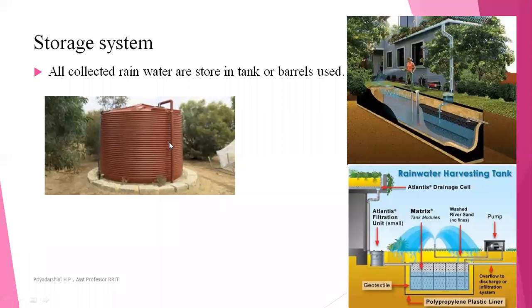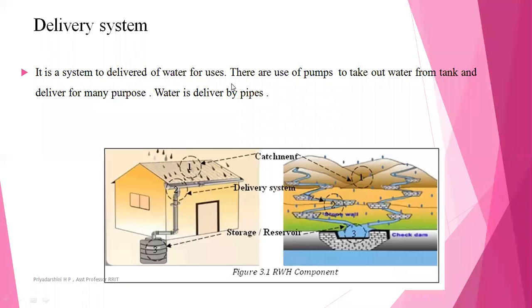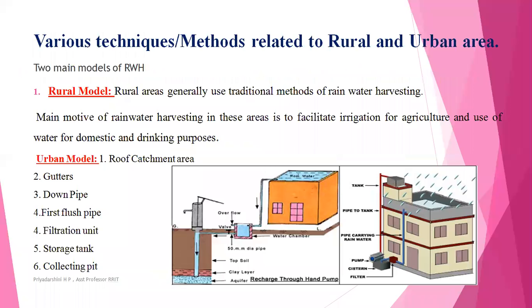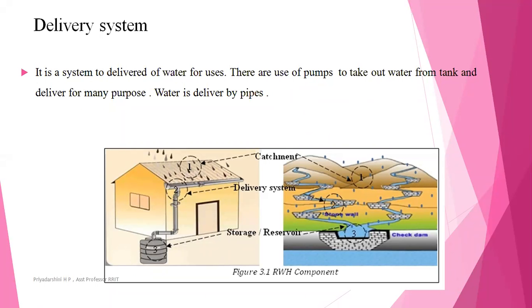Next topic is the delivery system. It is a system to deliver the water to different users. Pumps are used to take the water out of the tank and deliver it for many purposes. Water is delivered by pipes. From the catchment, we collect the water, it is transported through pipes and stored in the collecting tank. Again, from the collecting tank, by using a pump, we use it for different purposes. So these are the components of rooftop rainwater harvesting.